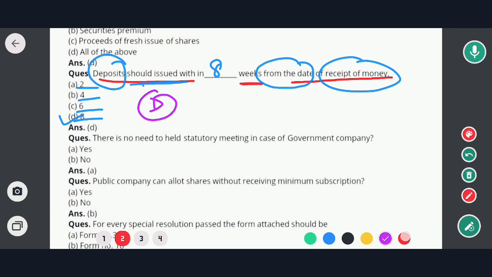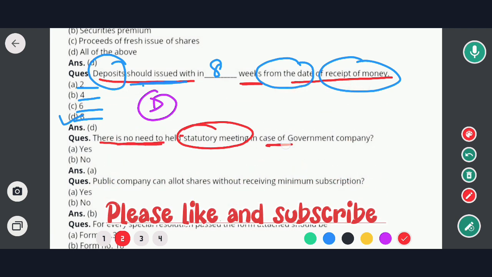Okay, so now the next question. Next question is: there is no need to hold a statutory meeting in case of a government company. In this case the options are yes and no.